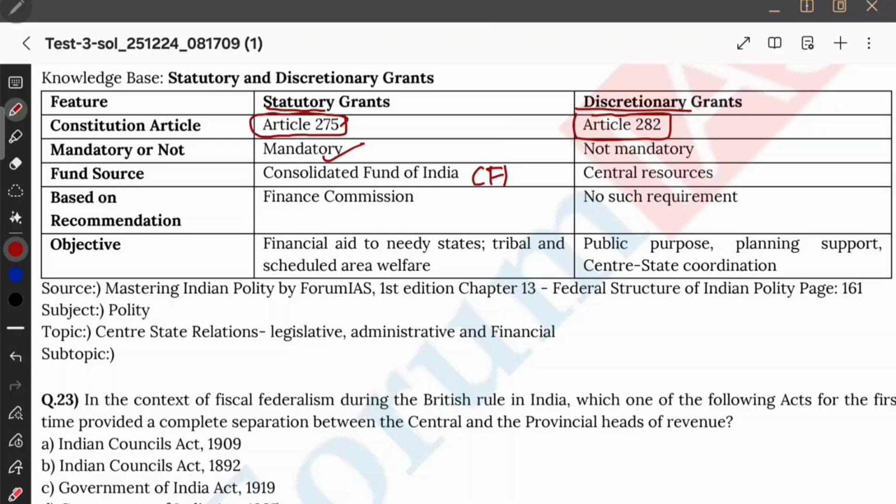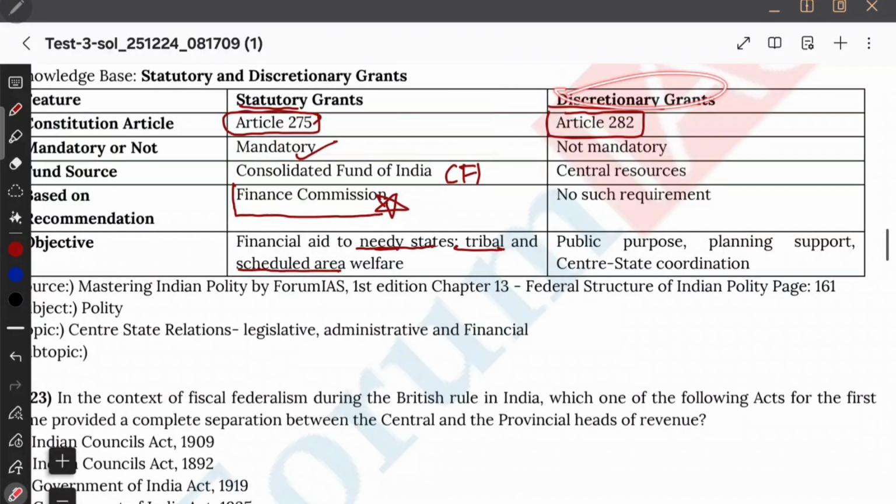These grants are mandatory for the welfare of tribal people, scheduled area, people who are living in the scheduled areas. They're tribal only, and also financial aid to the needy state. They are in need. That's why grants must be there. Okay, financial aid to needy state, and also schemes for development. So all such schemes require money from the center. That is why statutory grant is there. Under Article 275, it is mandatory for the central government to give grants to the needy states, tribal people, and scheduled area welfare or development of states. For all such things, the Finance Commission is going to recommend. So based upon the recommendation of the Finance Commission, you will decide it. And they will be charged from the Consolidated Fund of India.